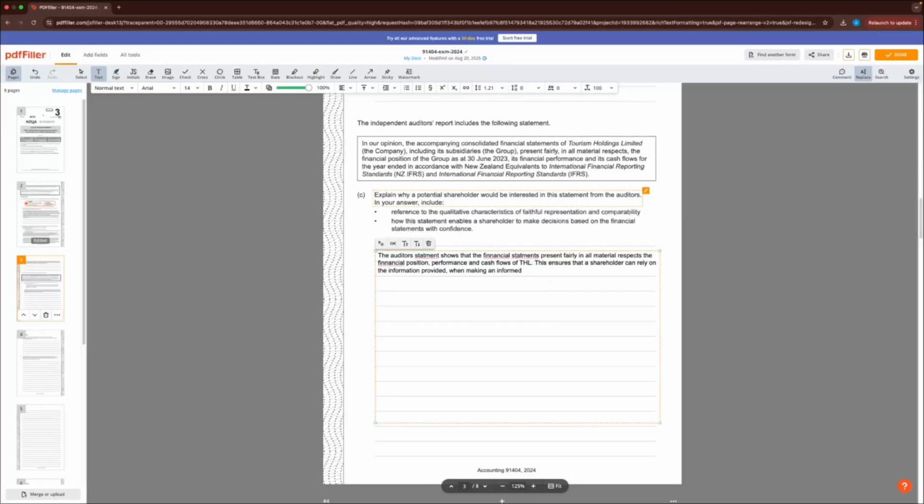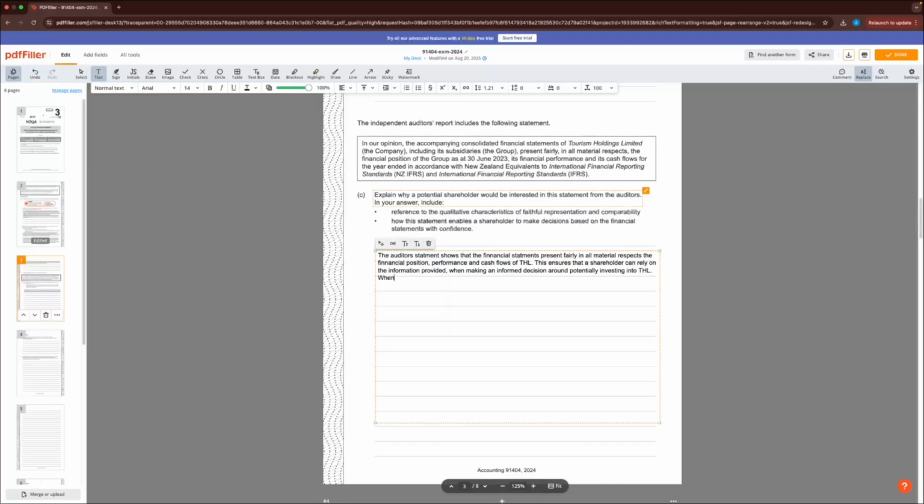Again, getting those buzzwords in: informed decision around investing, around potentially investing into THL. So the fact that they are accurate reports means that it's easier for a shareholder to look at any trends that might be forming. Revenue's been increasing over time, or decreasing over time, the same idea. In terms of putting that into words, we'll say that again.